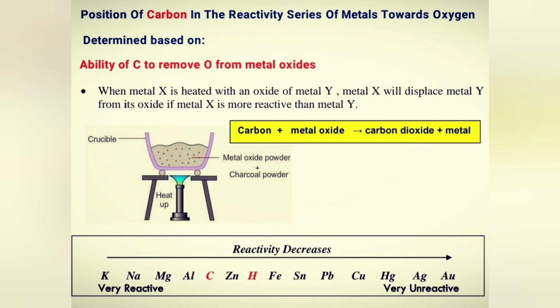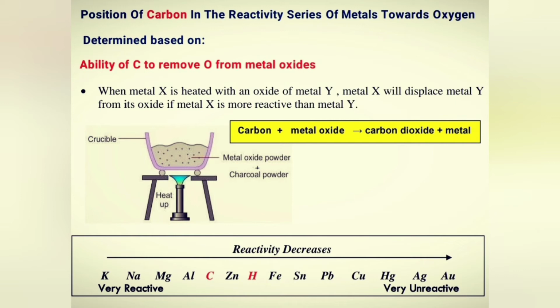Position of carbon in the reactivity series of metals toward oxygen. The position of carbon in the series can be determined based on the ability of carbon to remove oxygen from metal oxide. Another way is the ability of metals to remove oxygen from carbon dioxide.